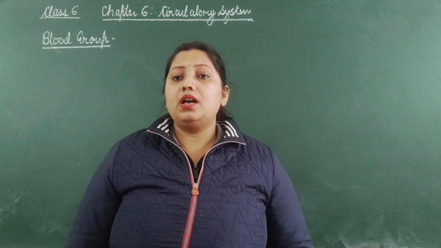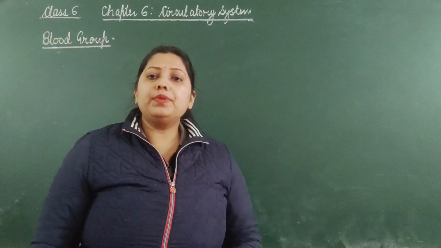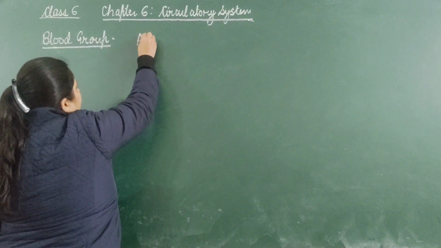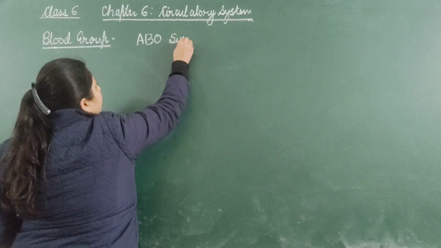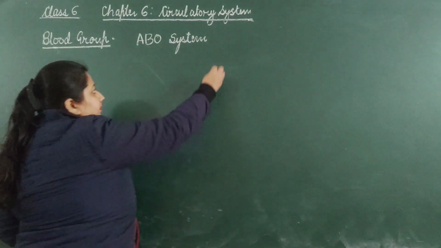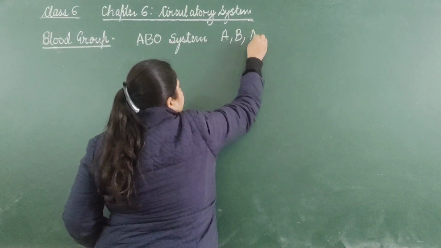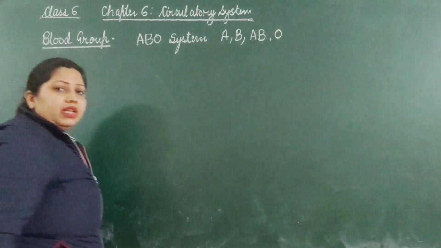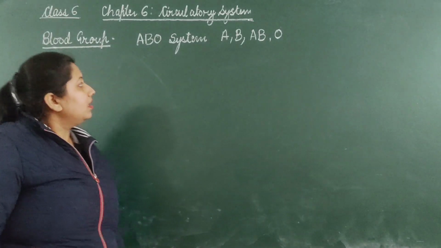Now I am going to explain another very important topic, that is blood group. Blood group in humans is the ABO system, that is blood group A, blood group B, AB and O. There are 4 different types of blood group found in human beings.